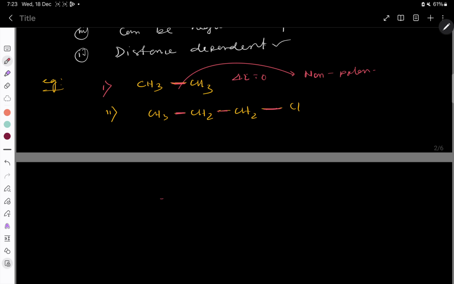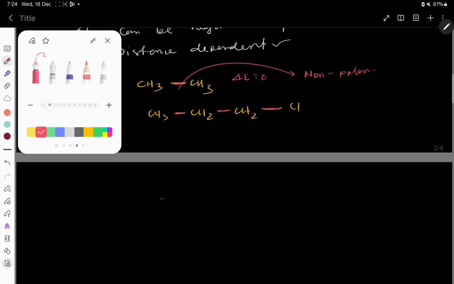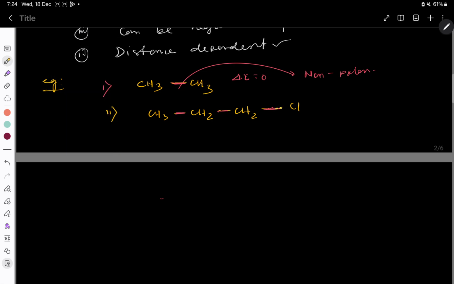Think about it and tell me. Listen here. Due to the electronegativity difference, the shared pair of electrons lies closer to chlorine. Why? Because chlorine is a more electronegative element than carbon. So here a charge will be developed, that is called partial charge. So here it is positive, here it is double positive, or here it is triple positive.